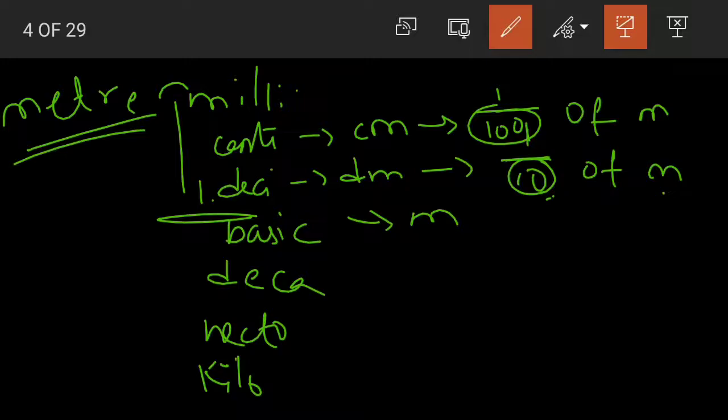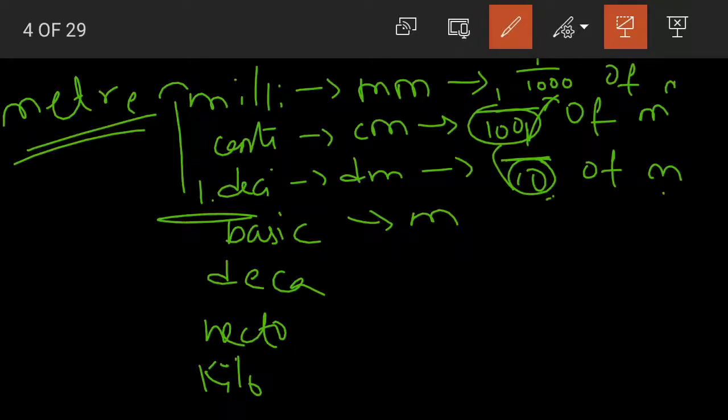Now coming to millimeters. M for milli, m for meters. Can you guess children how much 1 millimeter would be equal to? Yes, 1 divided by 1000. Again one more zero is added. 10, 100, 1000. 1 by 1000 of a meter.